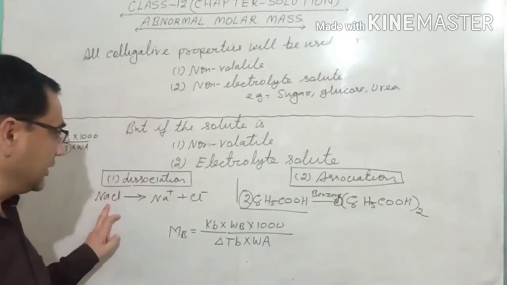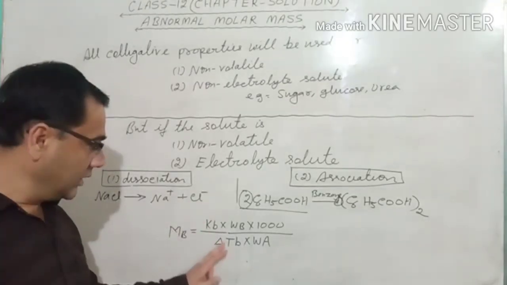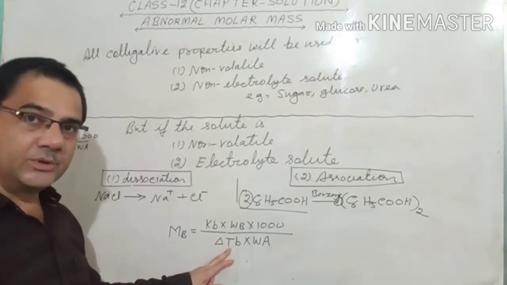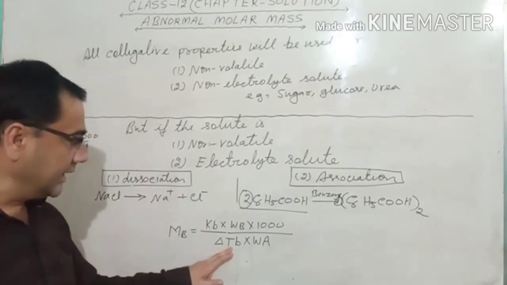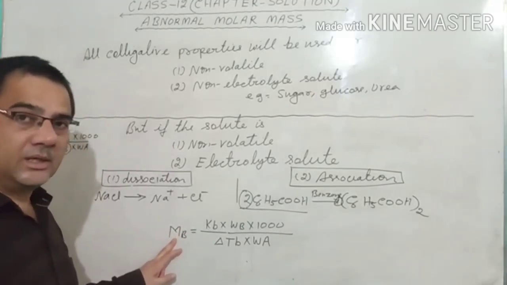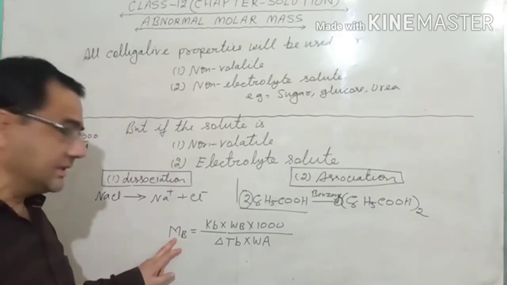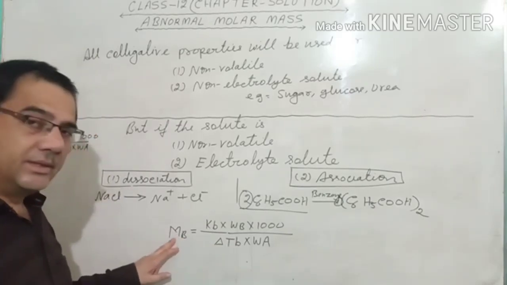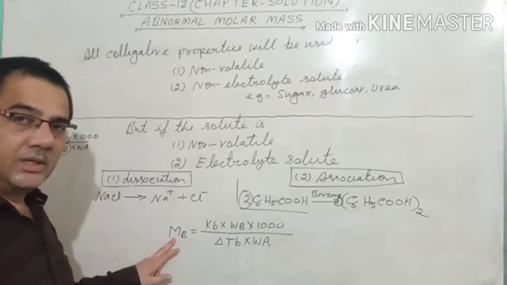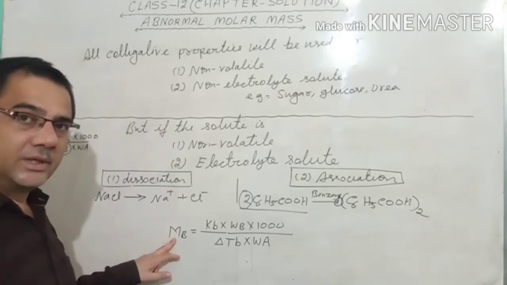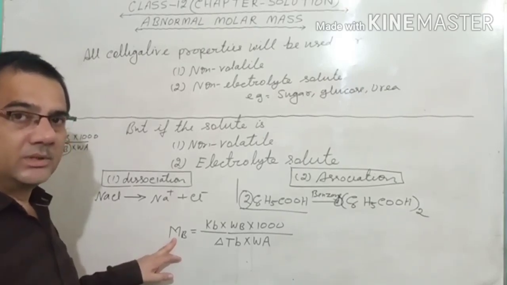If they dissociate in the solution, number of particles increases, colligative property increases, and since the molar mass and colligative property are inversely proportional to each other, molar mass comes wrong, and that comes as a lesser value. जैसे देखिए, number of particles increases, colligative property increases, molar mass decreases. आना चाहिए 60, आएगा 30. जो 60 आना चाहिए, that is the normal or calculated molar mass, लेकिन जो आ रहा है 30, that is called observed molecular mass.